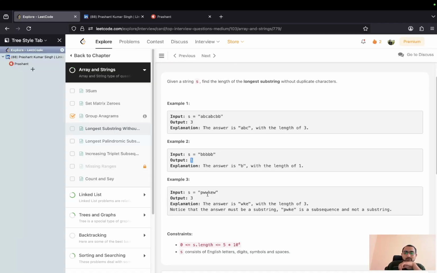In PWWKEW, you can say that WKE is the answer, or you can say KEW can also be the answer, because both are of size 3. So how to solve this problem?